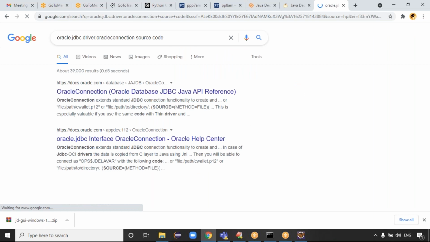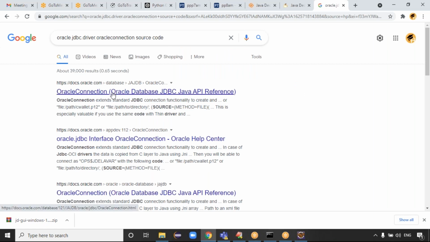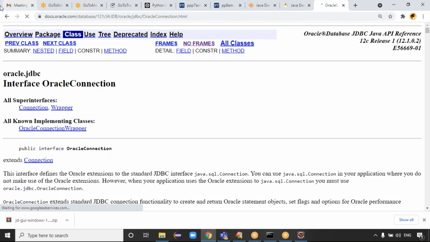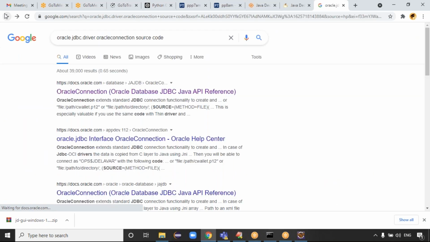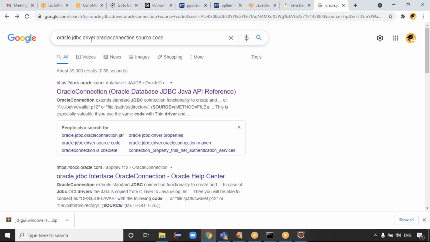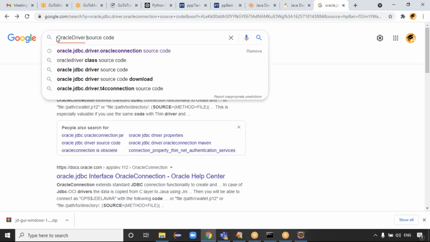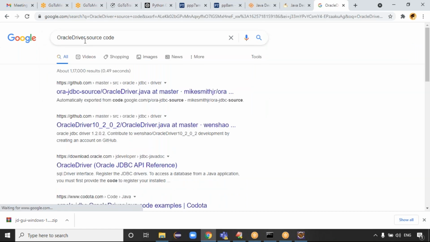If you see the Oracle driver source code, these are some predefined classes.